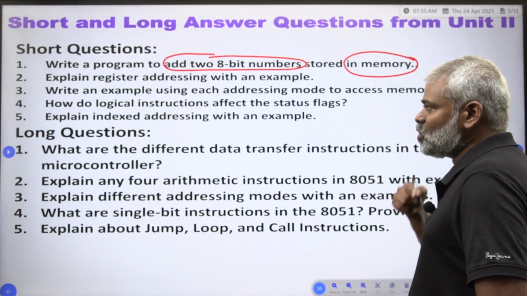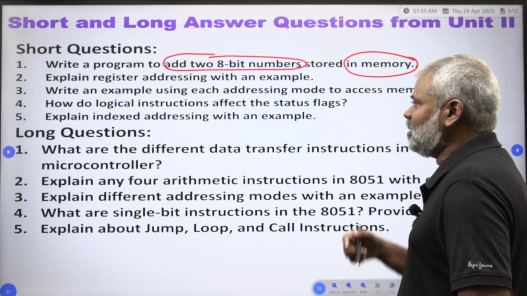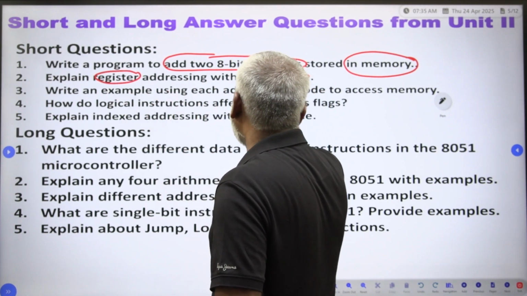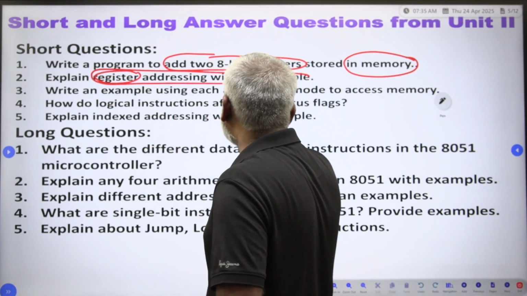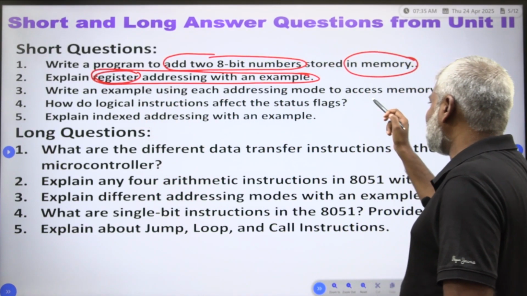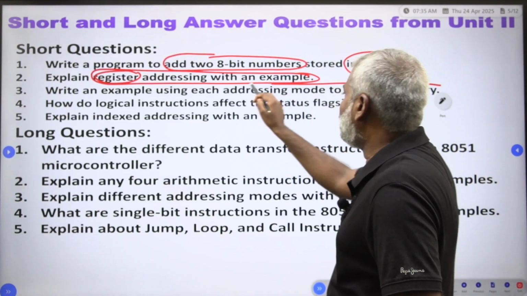Based on this: add 2 8-bit numbers. Explain register addressing with examples. Write an example using each addressing mode to access the memory.